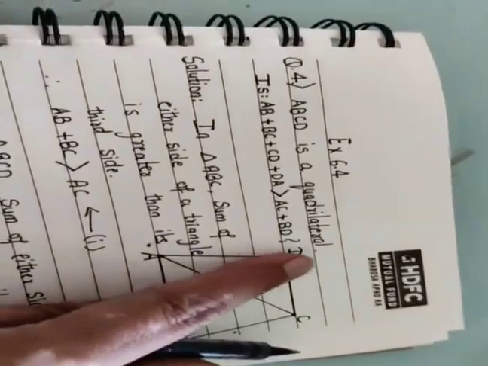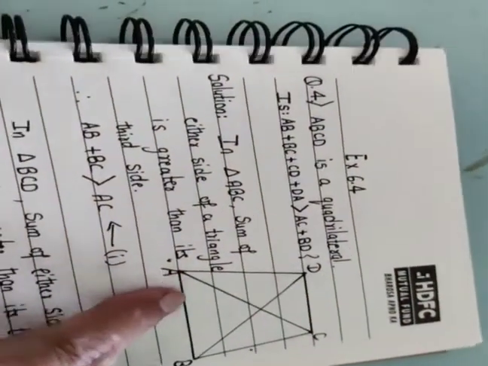In a similar manner, now we are going to move on to the next vertex, that is D, and we will be taking the triangle DAB.